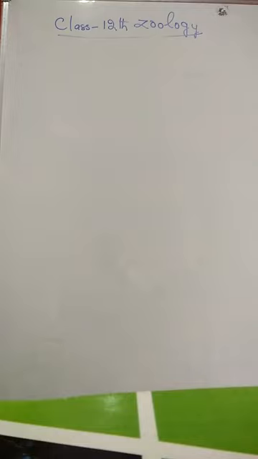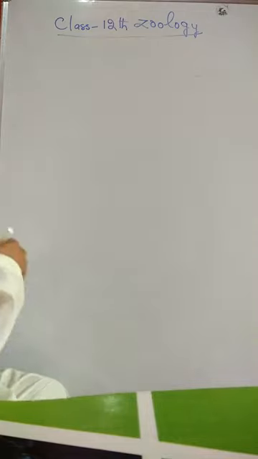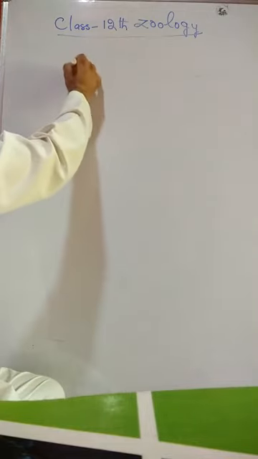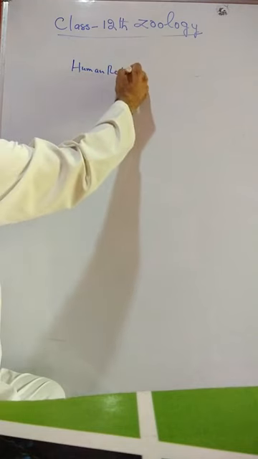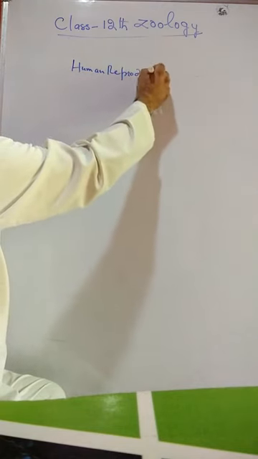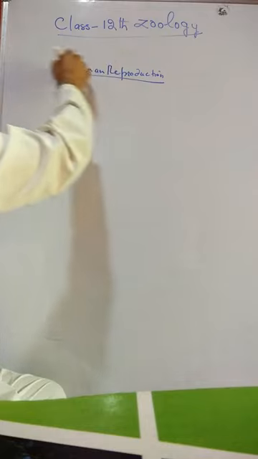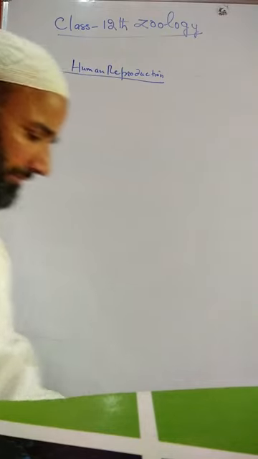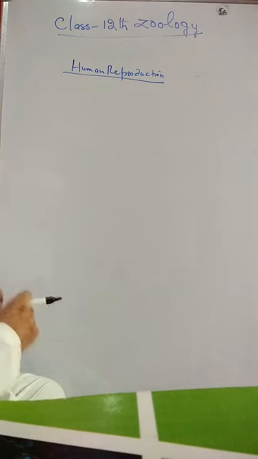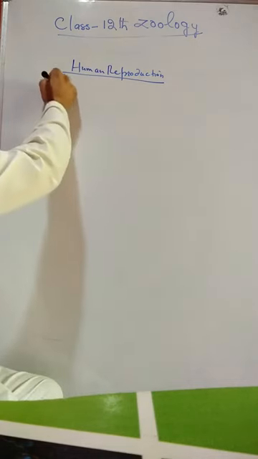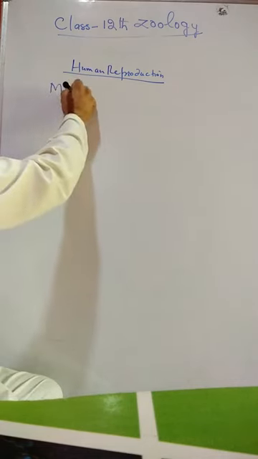My dear students, for class 12th, the chapter which we are already studying is human reproduction. In this chapter, we have already interacted with various physiological processes associated with human reproduction. Now, a very important phenomenon to be discussed in this lecture is the menstrual cycle.